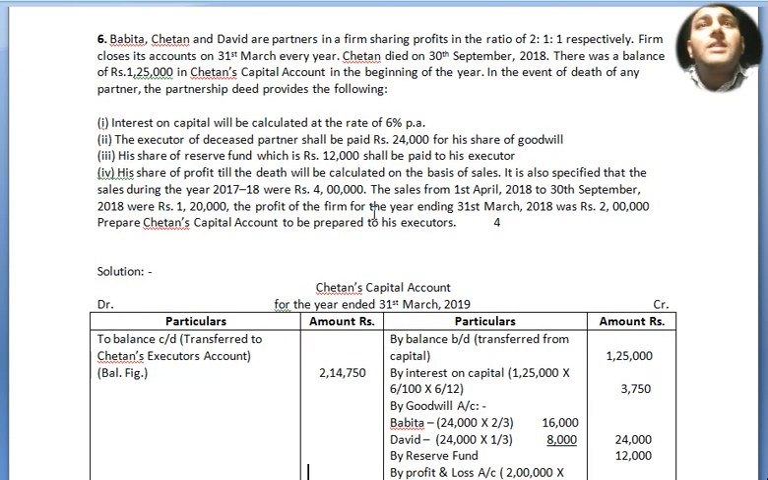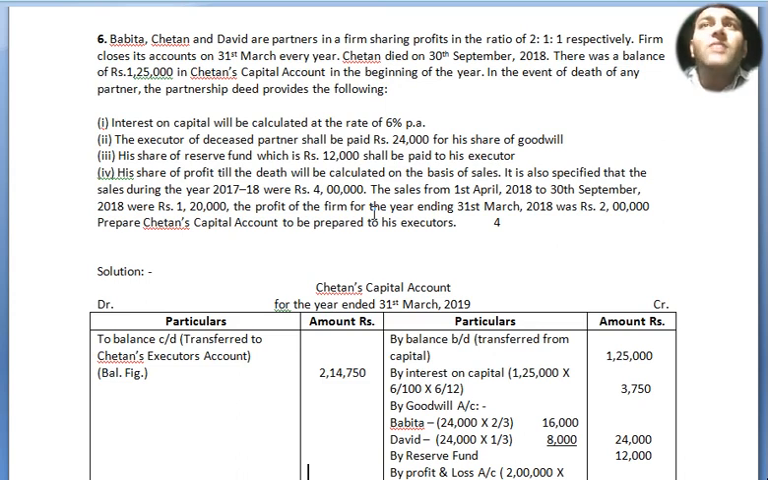Death of a partner. Babita, Chetan and David are partners in a firm sharing profits and losses in the ratio of 2:1:1 respectively. The firm closes its accounts on 31st March every year. Chetan died on 30th September 2018. There was a balance of ₹1,25,000 in Chetan's capital account in the beginning of the year.